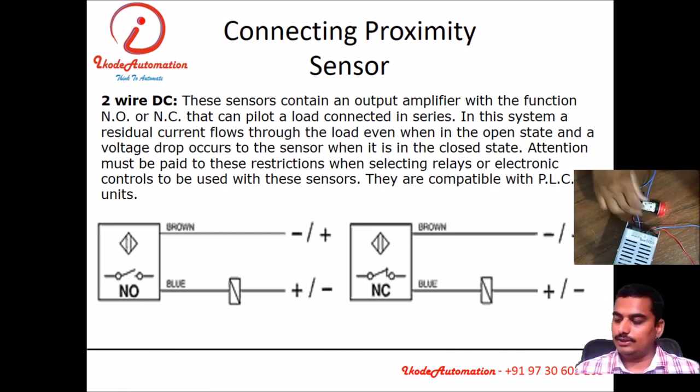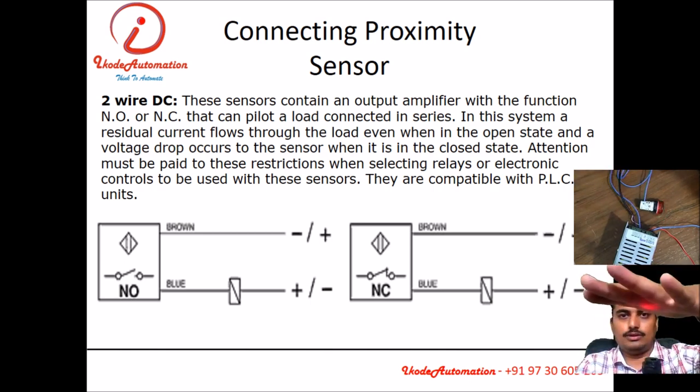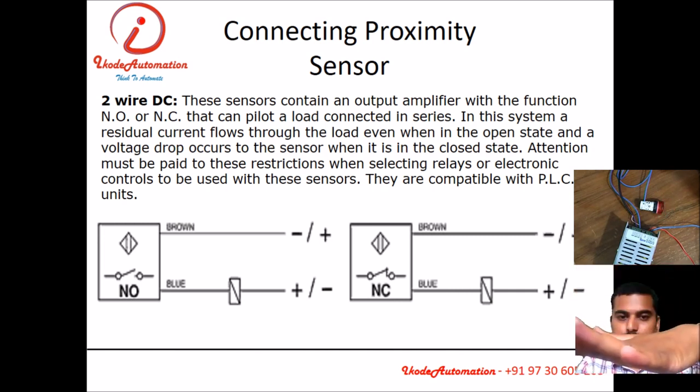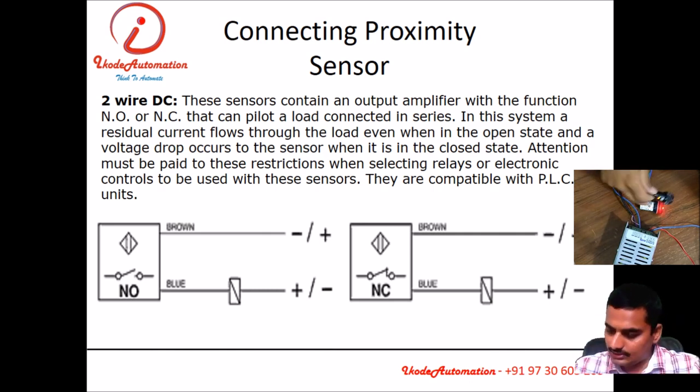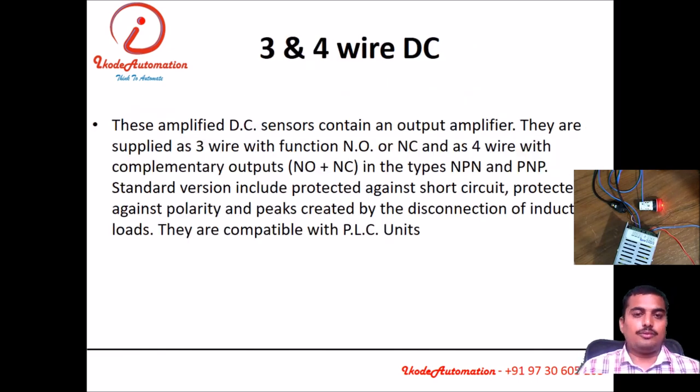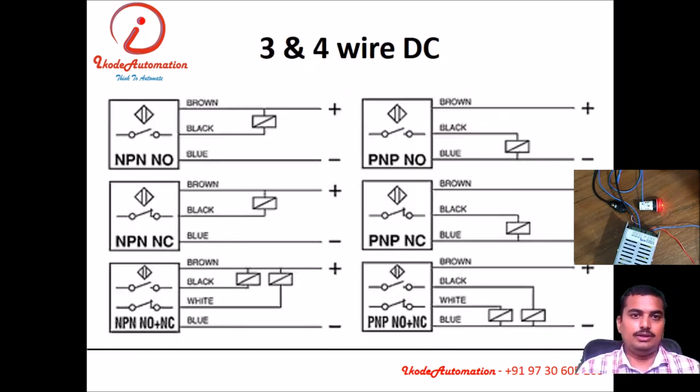So at initial condition, when the physical parameter is not there, it gives the output. As soon as the physical parameter comes in front of the sensor, it releases the output. Okay, so that's what NC is. For an NO sensor, when the physical parameter comes in front of the sensor, it will give the output. Typically a 3-wire proximity sensor has 2 types of transistor inside, that is NPN transistor and PNP transistor.